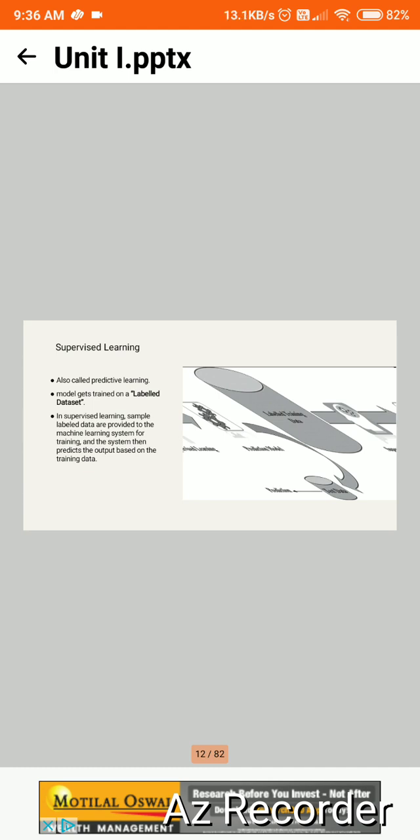So first, take the supervised learning. It is also called predictive learning. Actually, in this, the machine learning model gets trained using a labeled data set. This is called supervised learning. So in supervised learning, sample labeled data are provided to the machine learning system for training, and the system then predicts the output based on the training data.